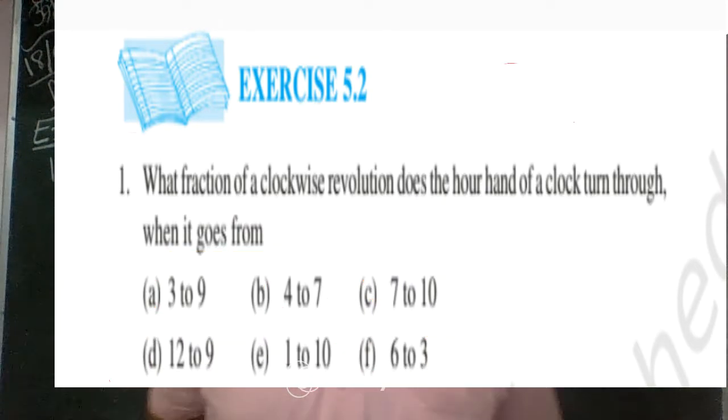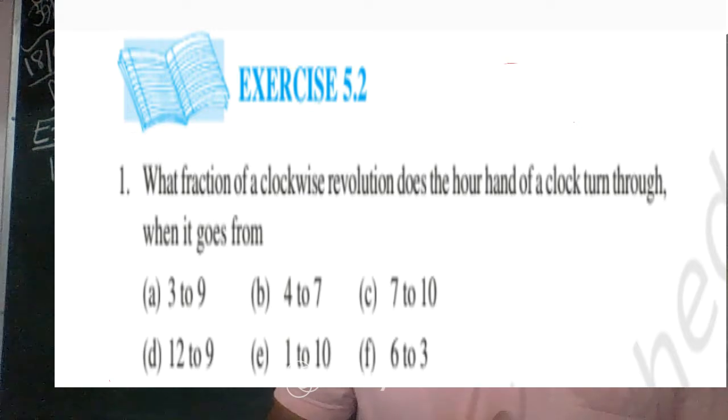So students, I hope all of you have seen a hand clock or wall clock. You are able to see time in the clock. Is that clear? So we are going to find the fraction when the hour hand of the clock goes from 3 to 9.